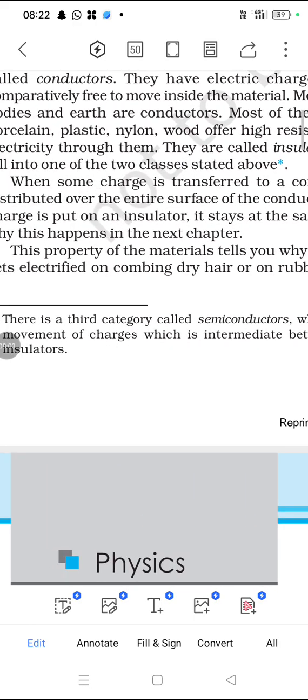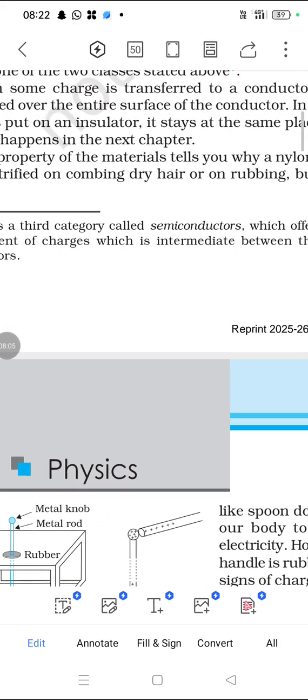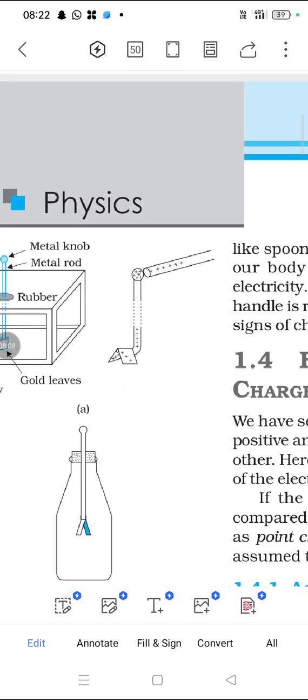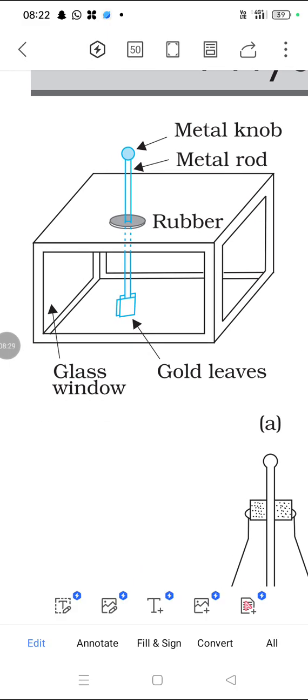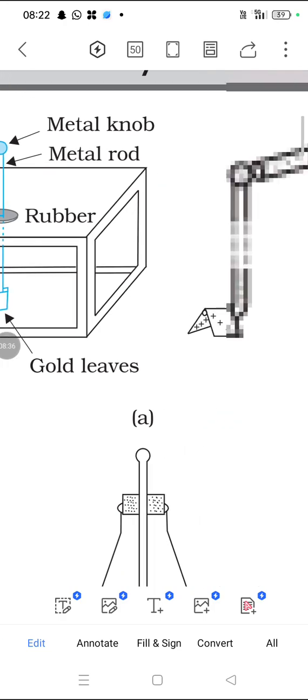In contrast, if some charge is put on an insulator, it stays at the same place. Here there is a metal knob, a small circle, on a metal rod held vertically, with a rubber insulator, and gold leaves fully covered with a glass window.